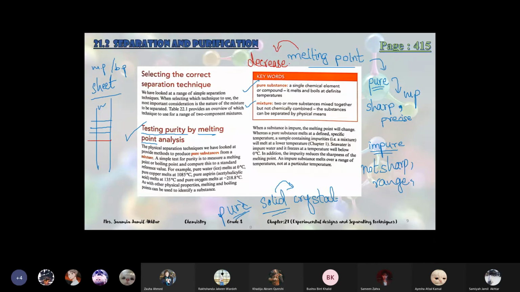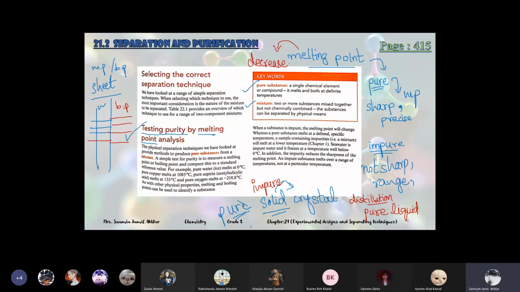Some kind of impurity. If after distillation we are getting a liquid in the end, for example a pure liquid, to check whether this liquid is pure or not, we will boil it. Whatever boiling point we get, we will check it from the sheet. If the boiling point matches the boiling point on the sheet, then it means it's pure. And if the boiling point which we get is higher than the sheet one, then it means that it's impure, because the boiling point increases when the impurity is present.